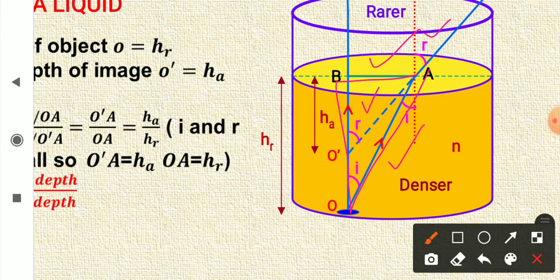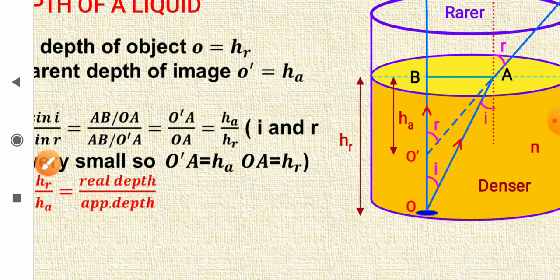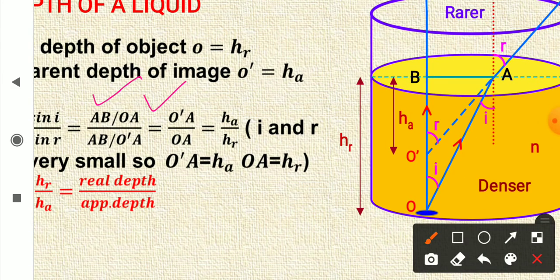So sine I is AB upon OA. Similarly, sine R will be perpendicular AB upon hypotenuse O dash A. AB cancels, O dash A goes up and OA comes down.